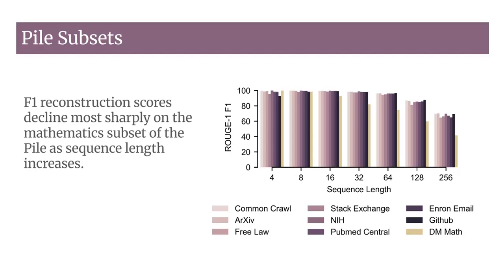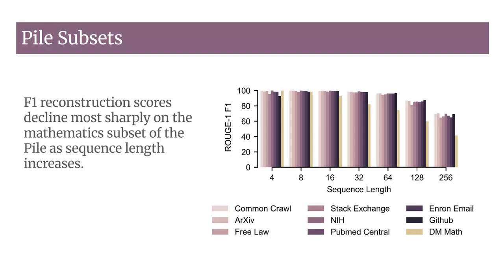Reconstruction quality deteriorates the most for mathematical data as the sequences get longer. For the 130 million model, the DM mathematics subset has an F1 score of 99.9 at a sequence length of 4, which is essentially the same as the other domains. But when we move to sequence length of 256, performance of DM mathematics drops sharply to an F1 score of 41.6, while other domains remain noticeably higher.